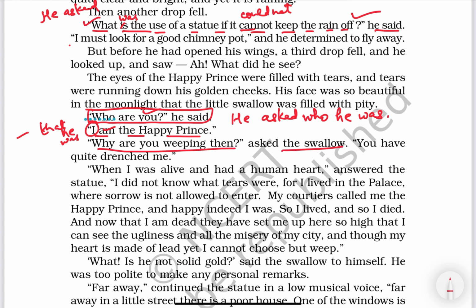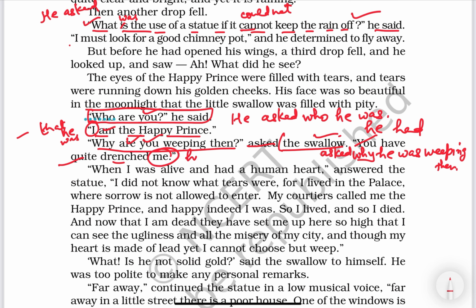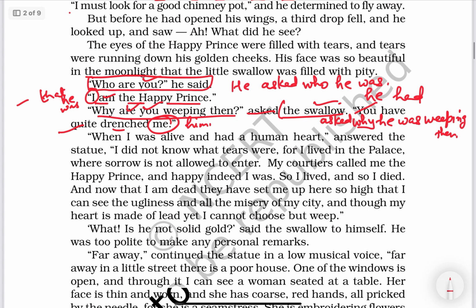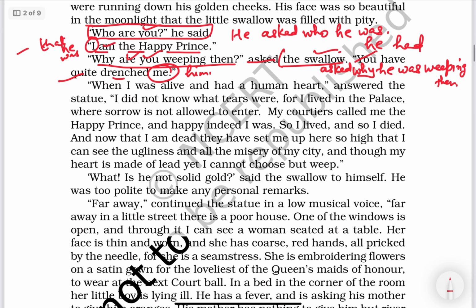Asked the swallow. So the swallow asked, why, you changes according to the Happy Prince. He. Is or am change into was. Why he was weeping then. "You have quite drenched me." So the swallow said that he, you changes into he, he had quite drenched me, me changes according to the swallow, him. Right? So in this way we can practice reported speech with the help of this story.